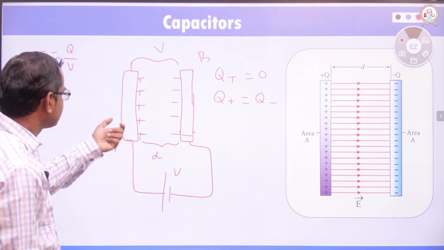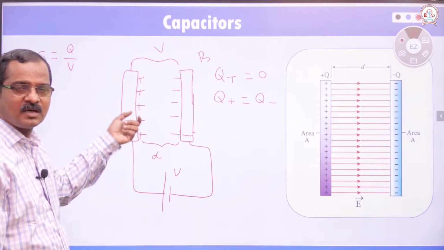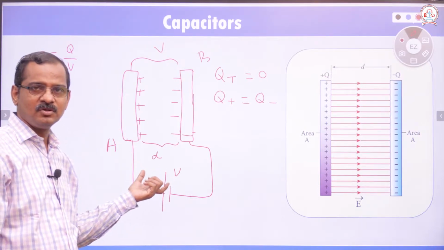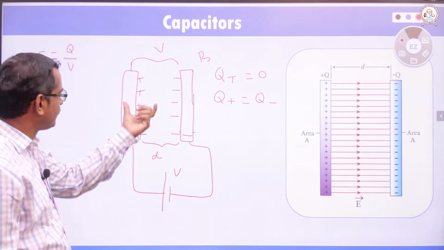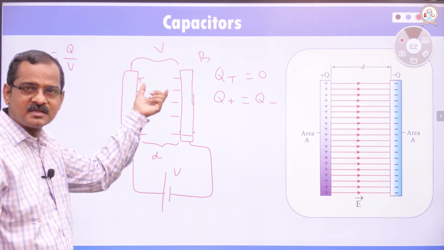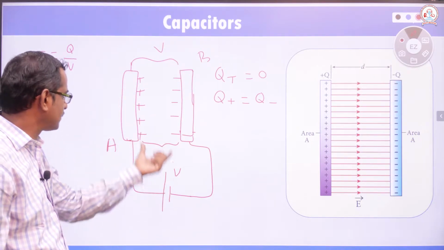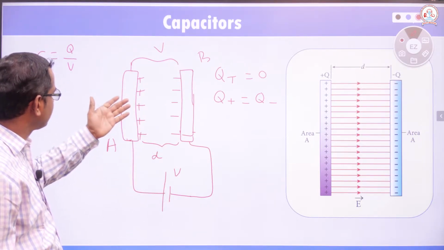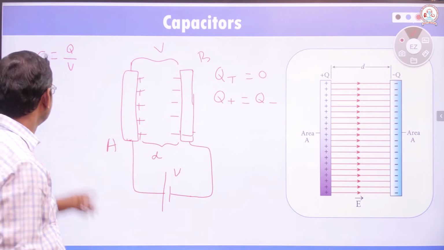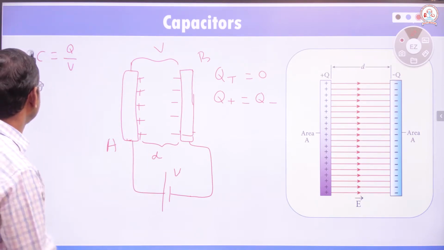We are increasing the charges in the capacitor by increasing the potential. The potential difference across the battery and across the two plates in the capacitor will be the same, because they are in parallel. We can increase or decrease charges by increasing or decreasing the potential. C is equal to Q by V.